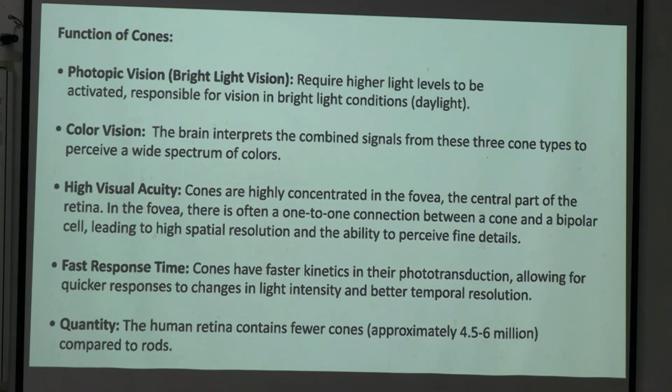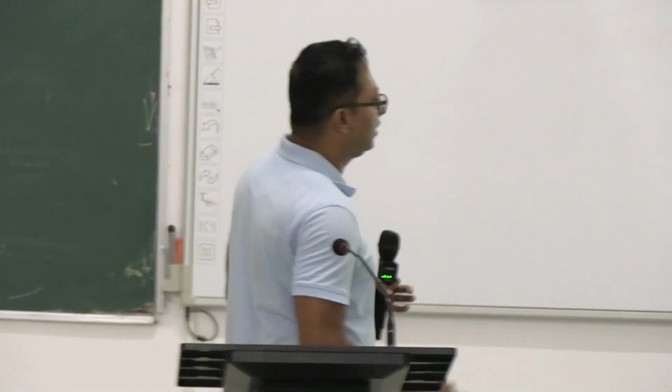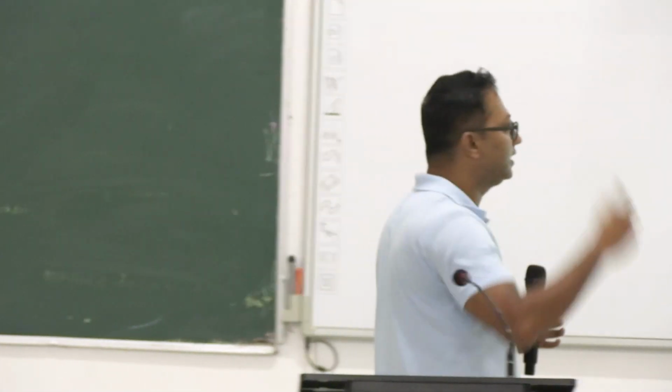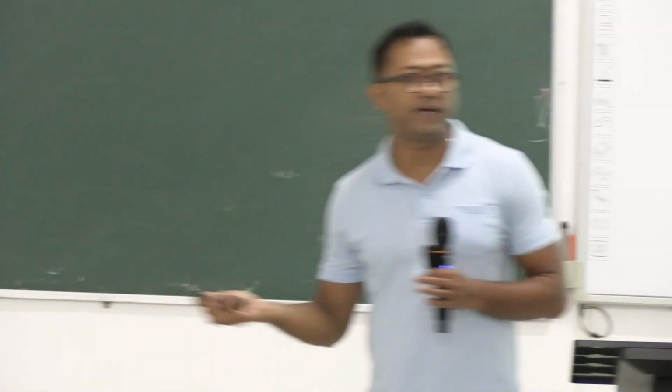When you are exposed to bright light, only cones are activated, and there are three different types of cones: RGB cones, red, blue, and green. With the help of these three types of cones, you can perceive any color, right? The human retina contains approximately 4.5 to 6 million cones compared to rods, because rods are 100 to 120 million, whereas cones are 4.5 to 6 million.